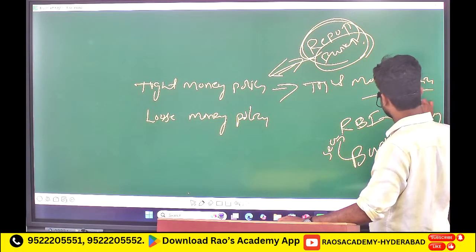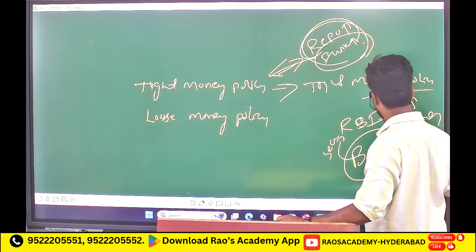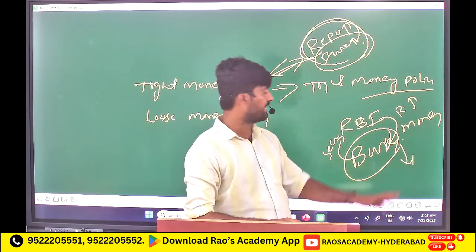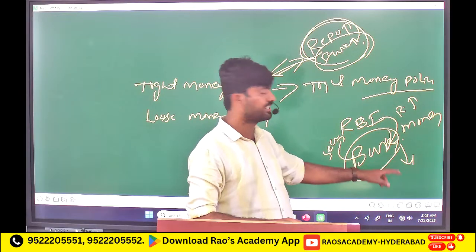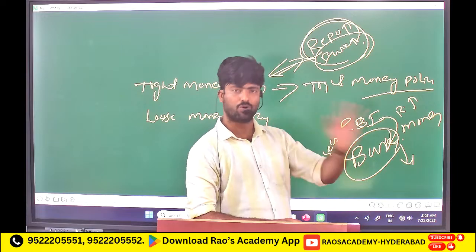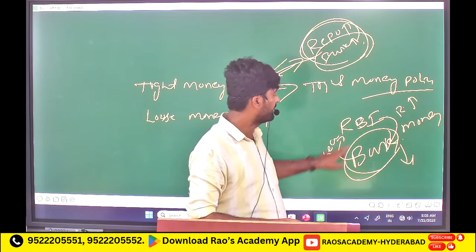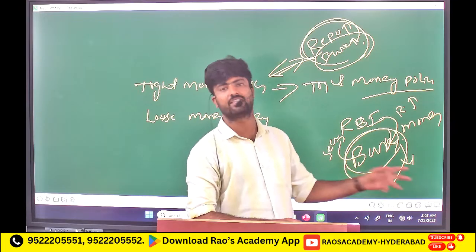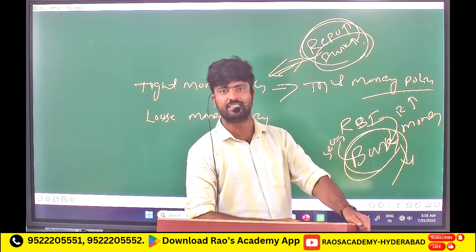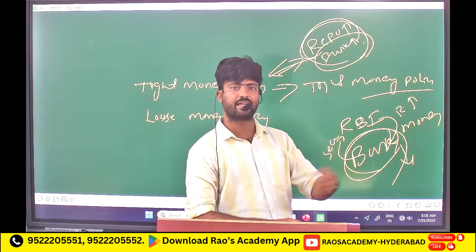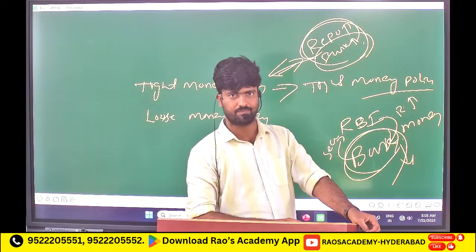If the rate of interest is very high, this bank will receive very little money. If the rate of interest is less, the bank receives more money. Because of this, the money becomes tight for the bank. It won't get the money easily. Because of this reason, a high repo rate and high bank rate, that condition we call tight money policy.